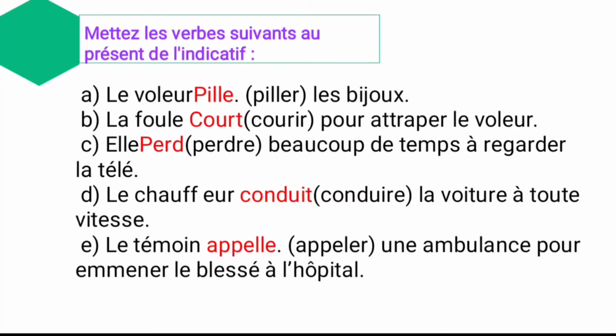So the first verb ends with what? Er, which belongs to the first group. And the second ends with what? Ir, which belongs to the second group. And perdre ends with what? Re, which belongs to the third group. And conduire also ends with what? Re, the third group. And appelle ends with what? Er, which belongs to the first group. So this is all about your first lesson, one of the exercises.